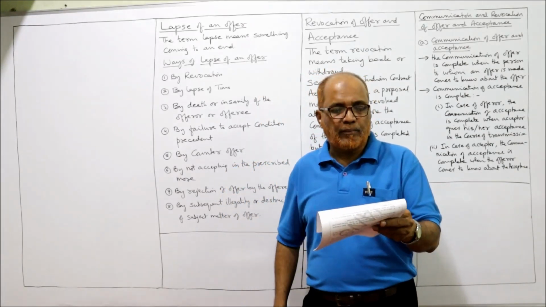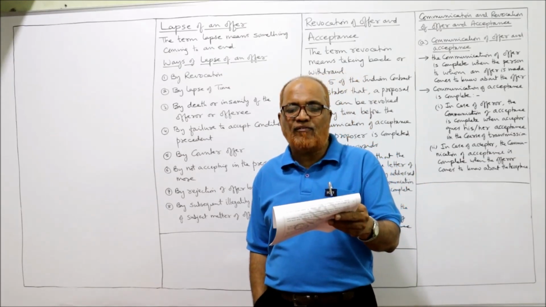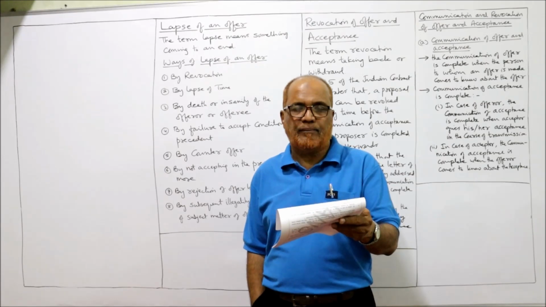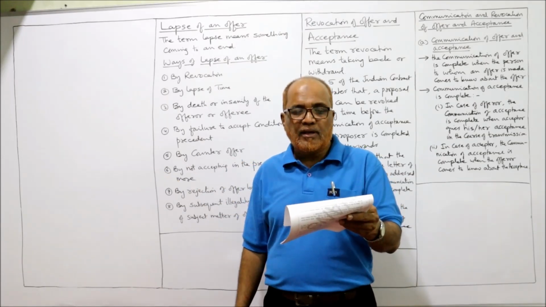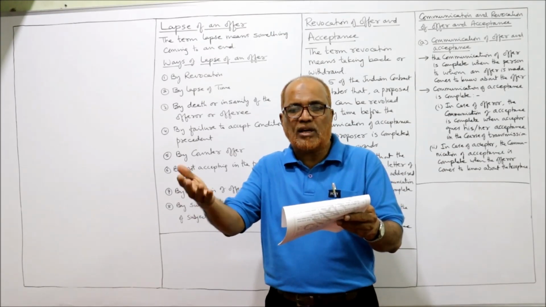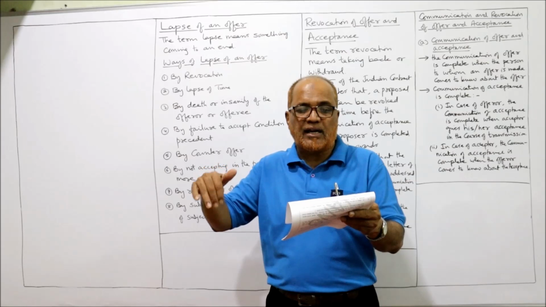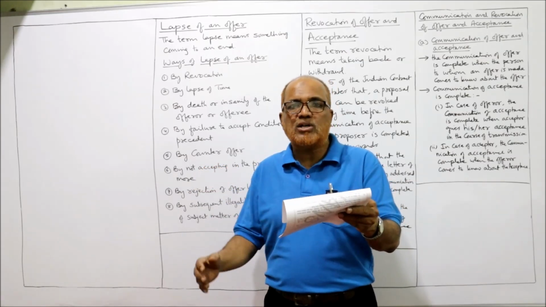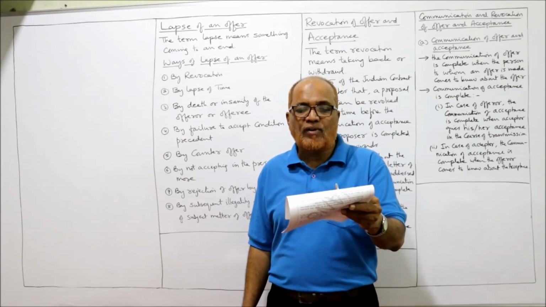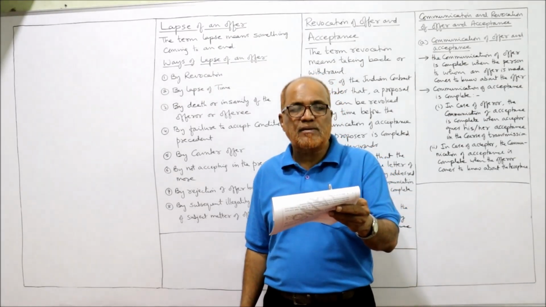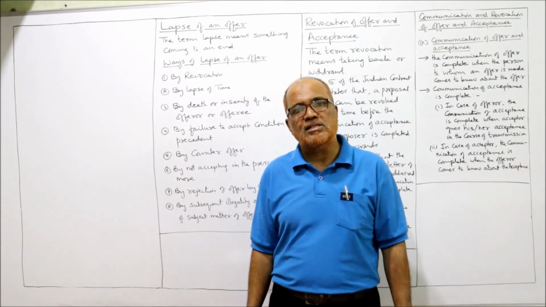Now, eighth problem. An auctioneer advertised in a newspaper that a sale of office furniture would be held. So the auctioneer has advertised in the newspaper regarding the sale of office furniture. A broker came from a distant place to attend the auction, but all the furniture was withdrawn. The broker thereupon sued the auctioneer for his loss of time and expenses. Will the broker succeed? No, the broker will not succeed.